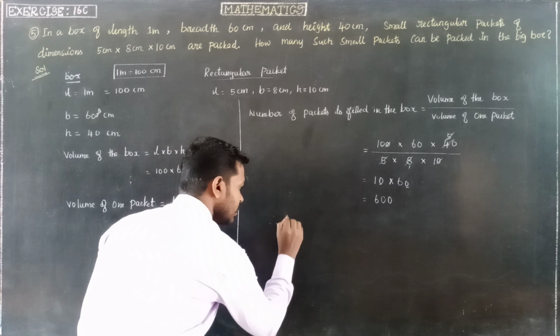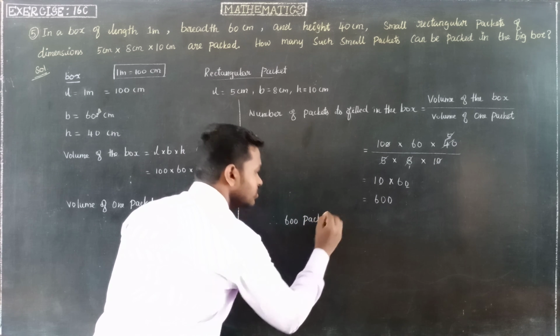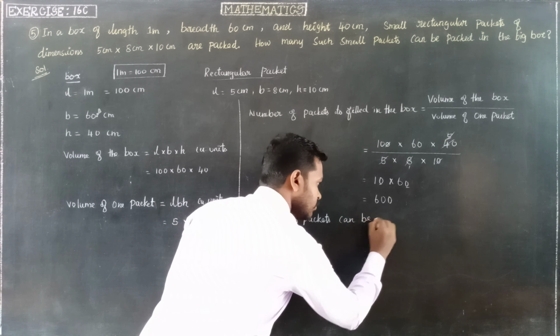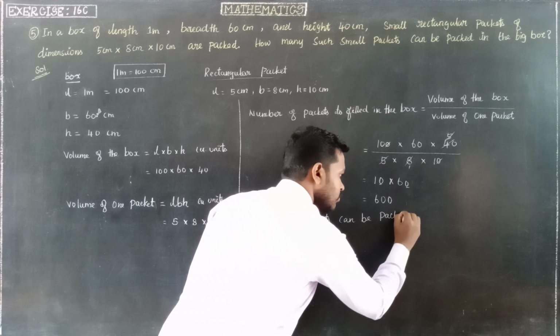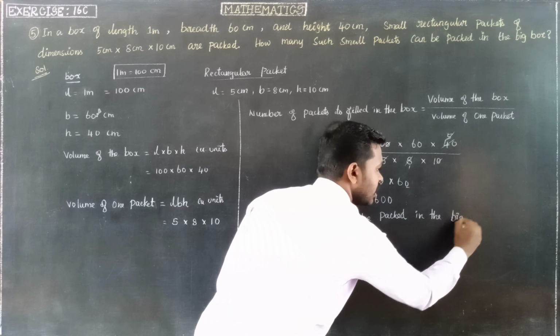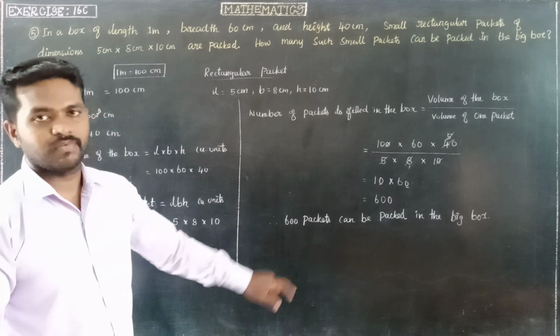Therefore, 600 packets can be packed in the big box. So in the big box, 600 packets can be filled. Thank you.